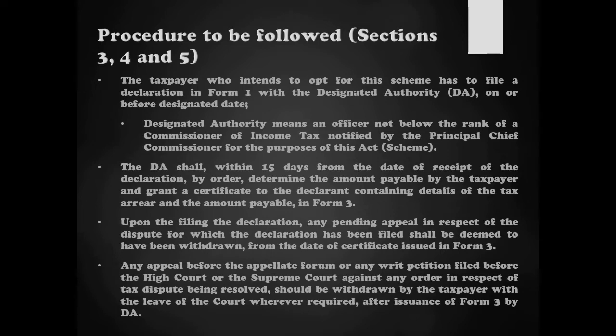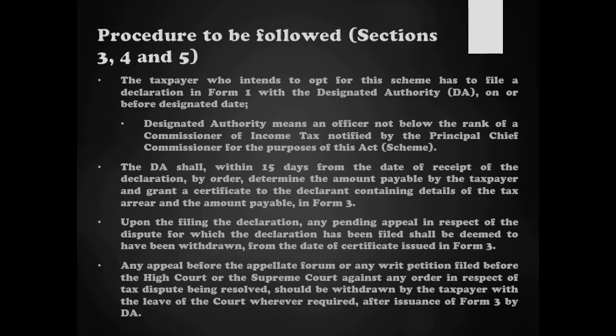The designated date is not to be confused with the cutoff date of 31st of March. The designated date shall be notified by the government. It is the date up to which this scheme shall be in force. Initially, when this bill was introduced in the Parliament in Lok Sabha, it was conveyed that 30th of June 2020 shall be the designated date. Whether or not that shall be the designated date or it shall be extended is to be seen. So, the designated date shall be notified by the government.